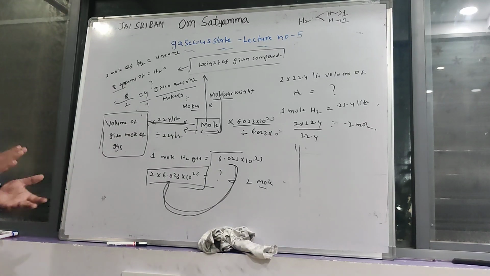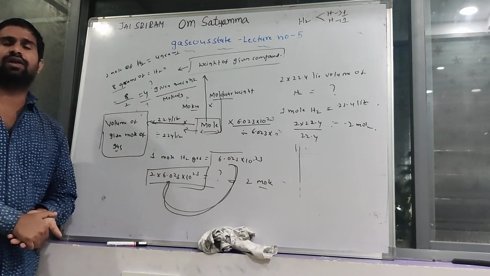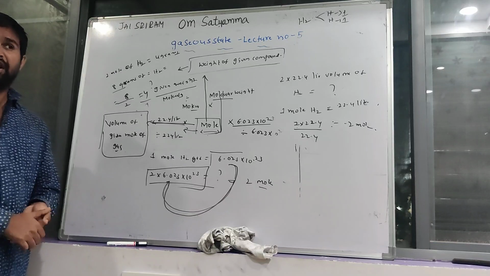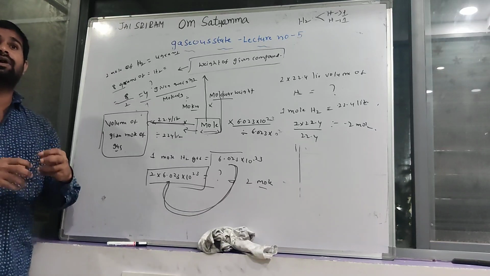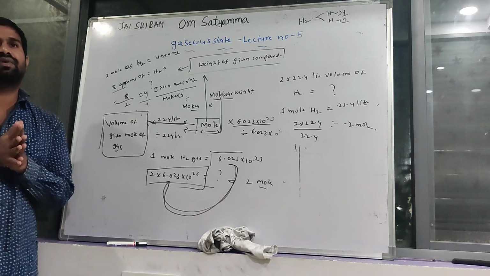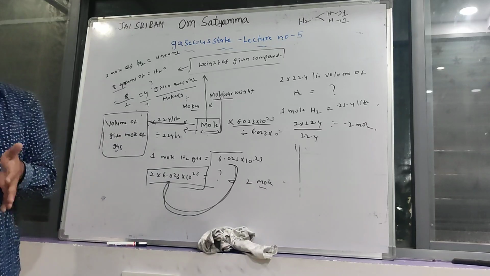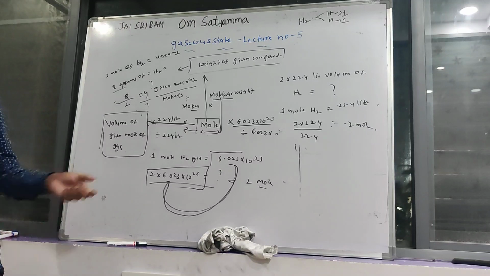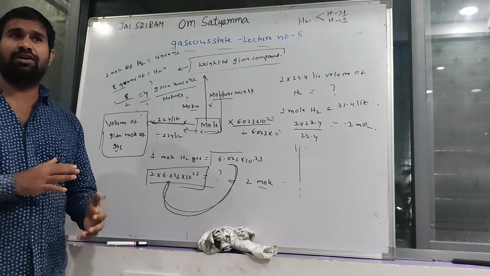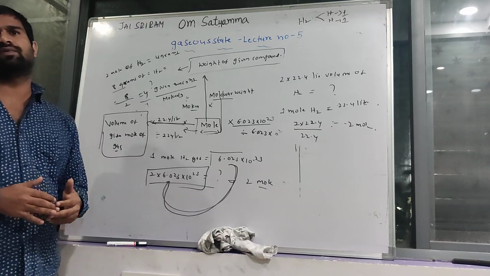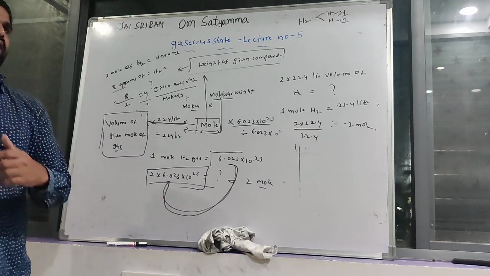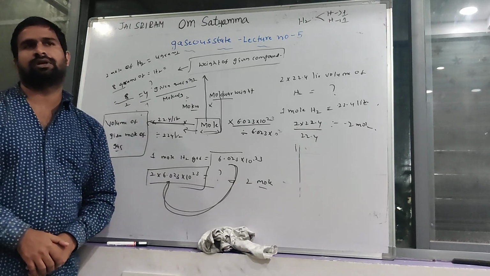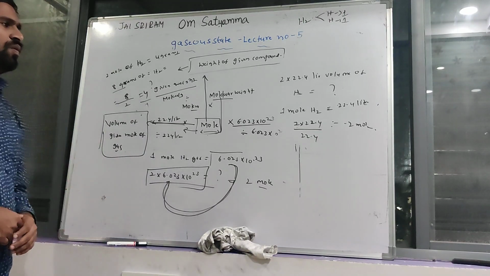That value is the volume in liters occupied by these moles of compound. If the volume in liters is given, then you can find out how many moles are present in that volume of compound. Simply, given volume divided by 22.4 liters, you will get one value. That value is the number of moles present in the given volume of compound.